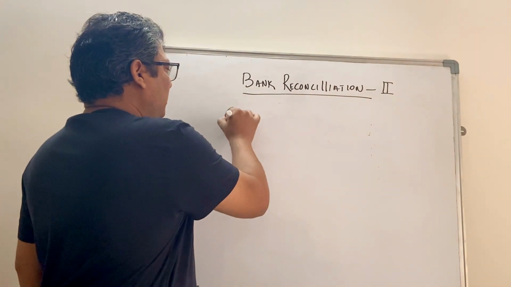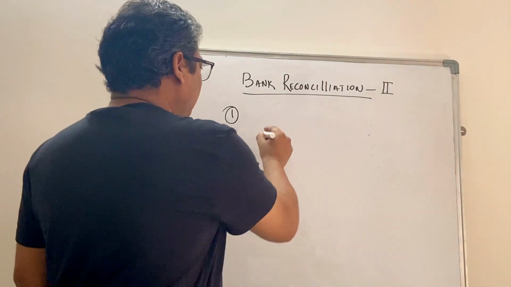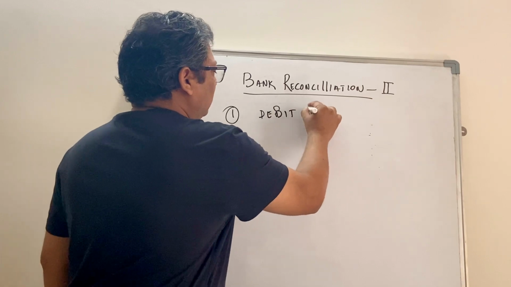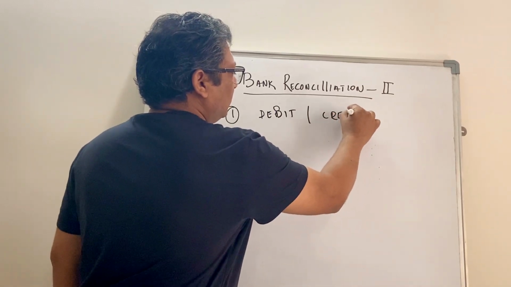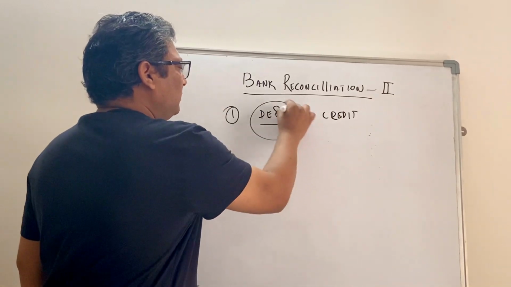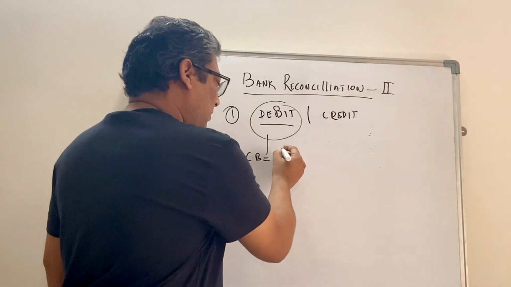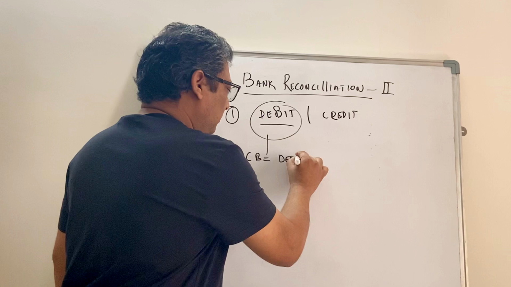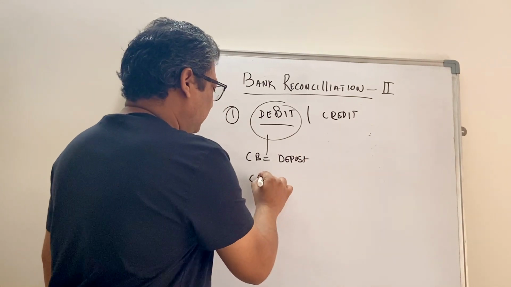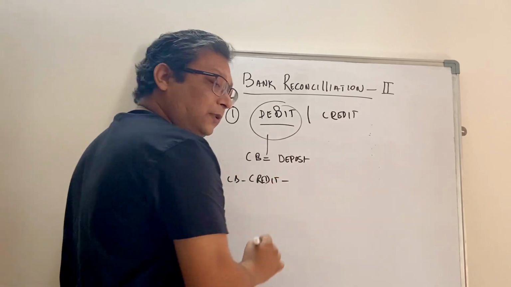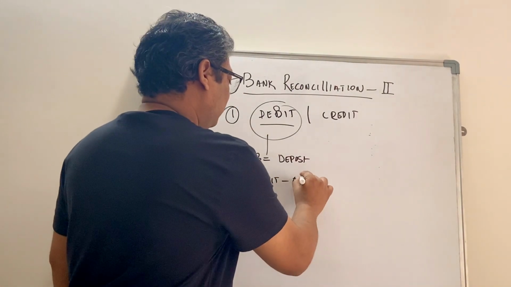The first one was that we need to be mindful of debit and credit balances. So debit balance in cash book means that you have a deposit balance, and credit balance in cash book means that you have an overdraft.